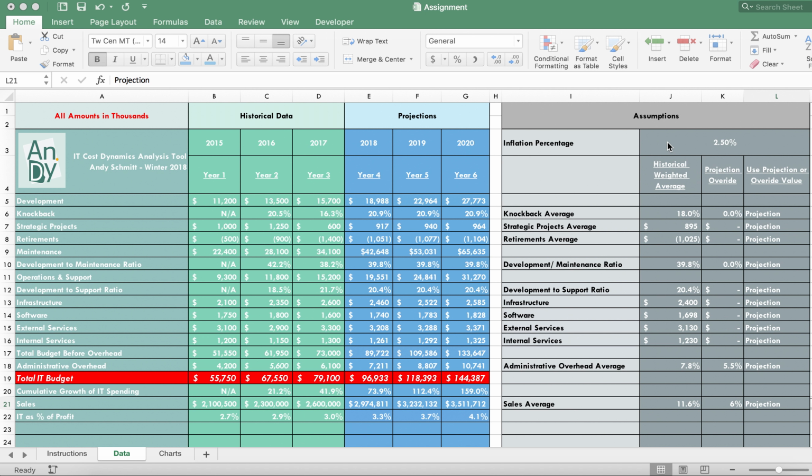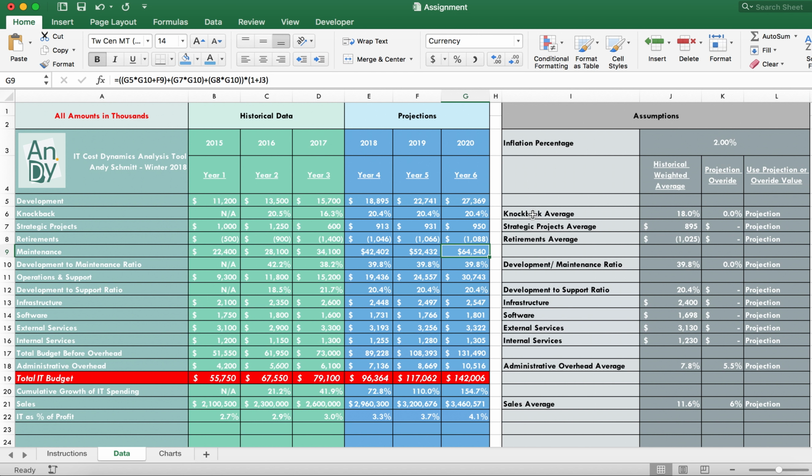So first of all, the data is controlled through the assumptions. So I can go here to the assumptions, and we'll change this from 2.5 to 2%. And you'll notice that the historical data doesn't change, but the projections do. Now we go through here and we've got all the different data elements in here.